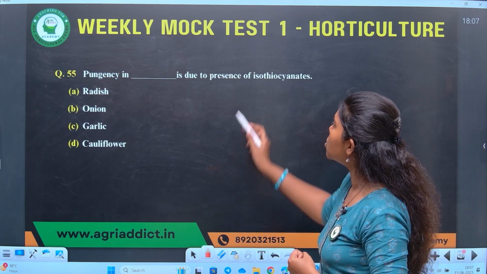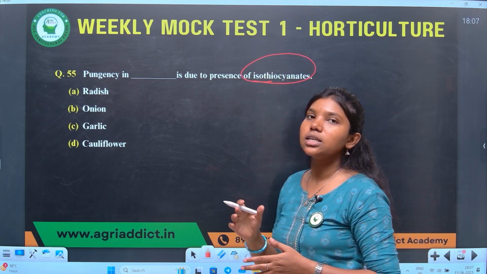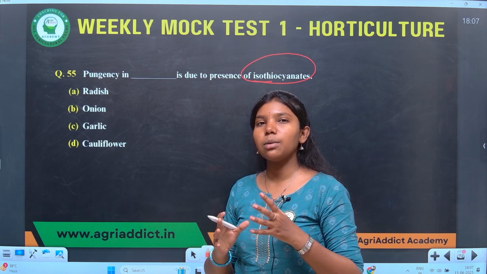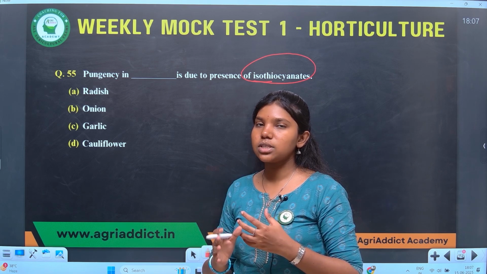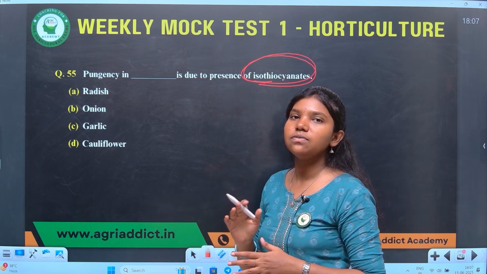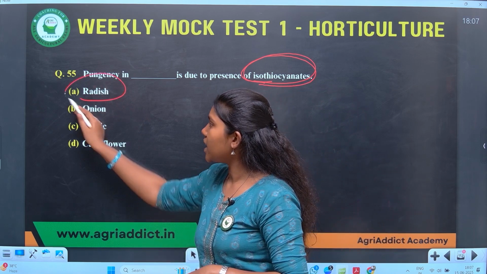Pungency in dash is due to presence of isothiocyanate. The thing is, pungency in different vegetables is caused due to the presence of specific chemicals in the vegetables. Presence of isothiocyanates causes pungency in which vegetable crop? That's the question here. The answer is radish.